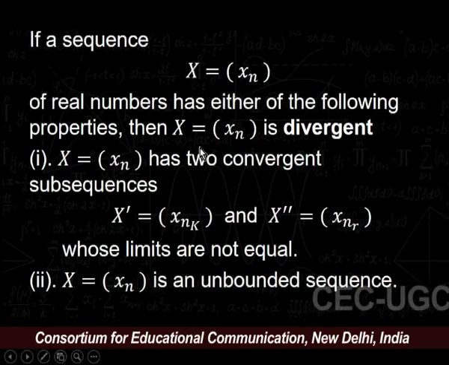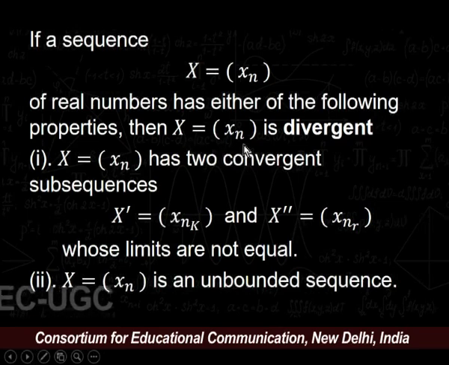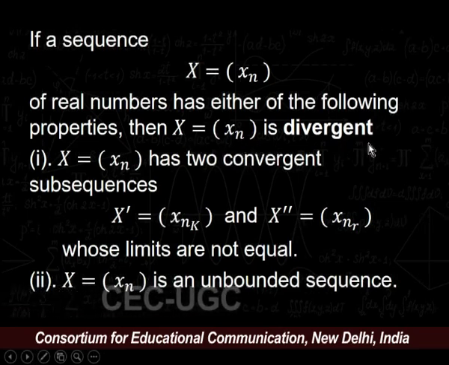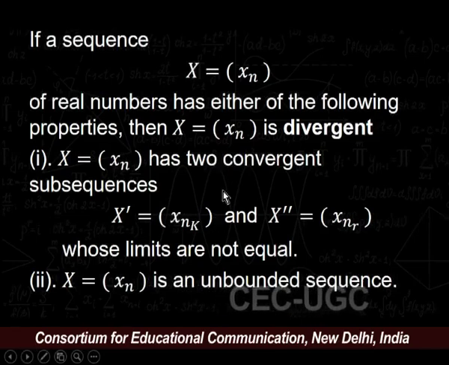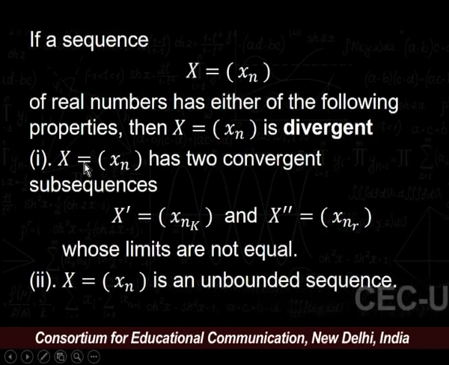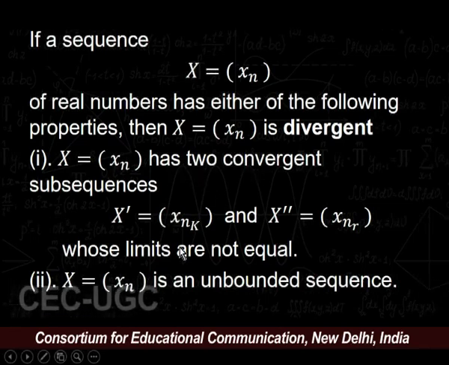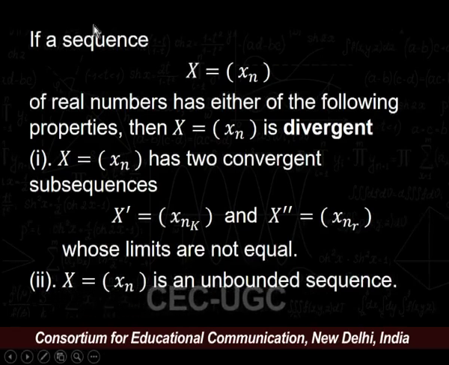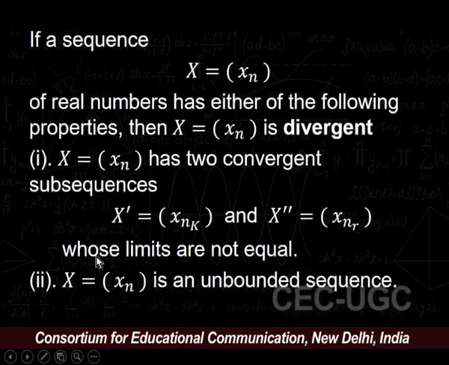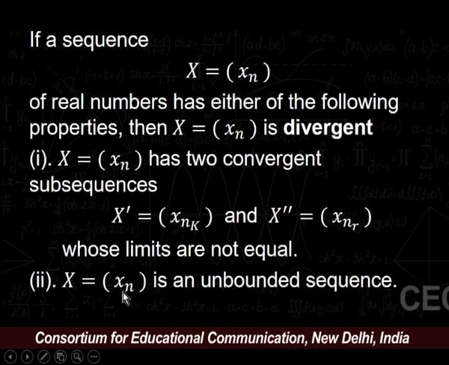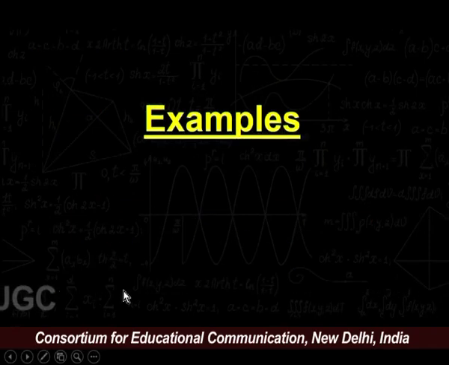I again repeat the statement of divergence criteria. The sequence X = (xn) is divergent if it satisfies either of the following conditions. The first condition is that X has two convergent subsequences whose limits are not equal, and the second property is that X is an unbounded sequence.